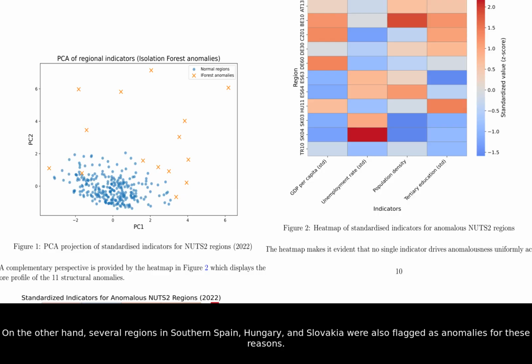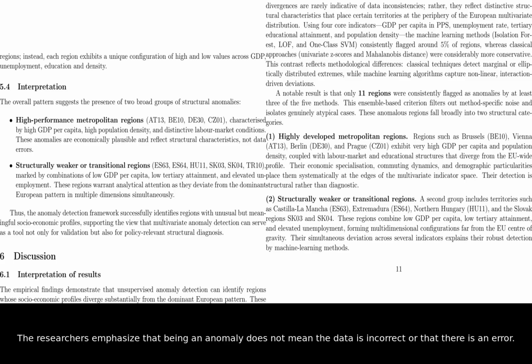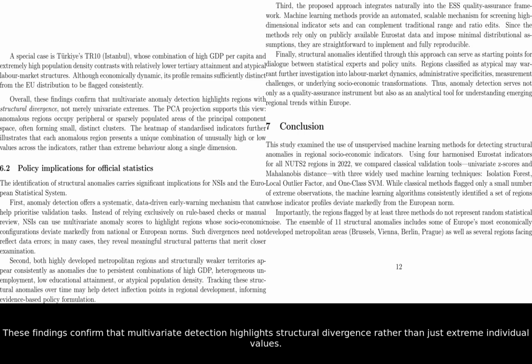anomalies for these reasons. The researchers emphasize that being an anomaly does not mean the data is incorrect or that there is an error. Instead, it shows that these places have a unique economic profile that deviates from the dominant European pattern. These findings confirm that multivariate detection highlights structural divergence rather than just extreme individual values.